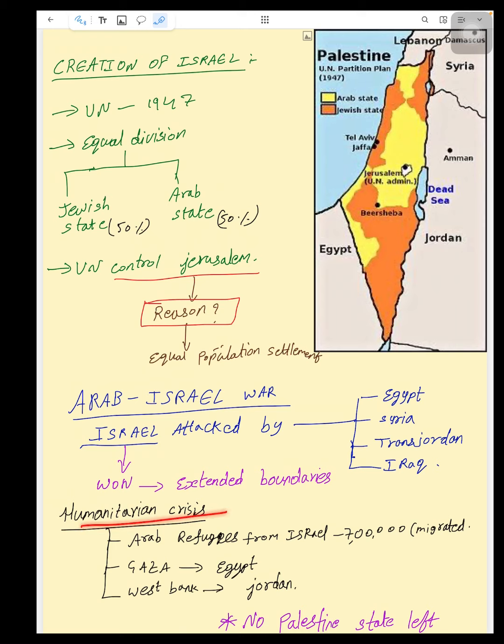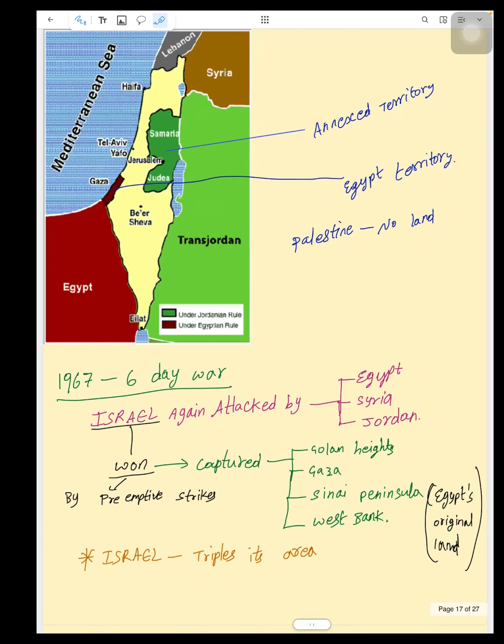At this time, a humanitarian crisis happened. Arab refugees migrated from Israel. There were 7 lakhs in total, and Gaza, which is also part of Egypt, was taken. The West Bank was taken by Jordan. No Palestinian state was left. That is, Gaza, which previously belonged to Palestinians, was taken by Egypt. The West Bank, which previously belonged to Palestine, was taken by Jordan. And Israel occupied some other locations, leaving Palestinian land.